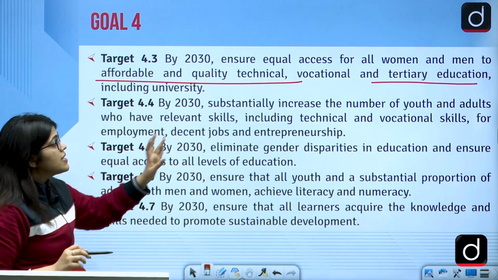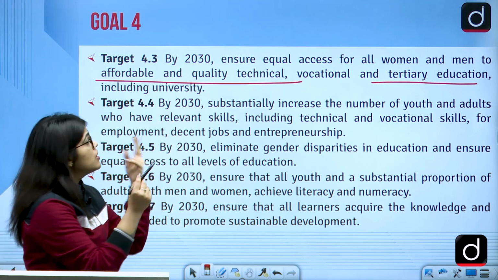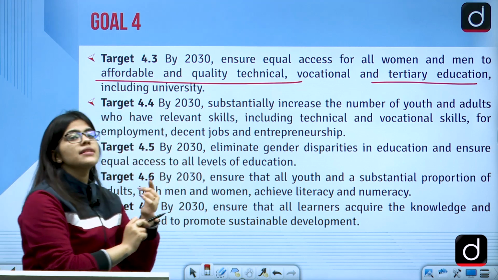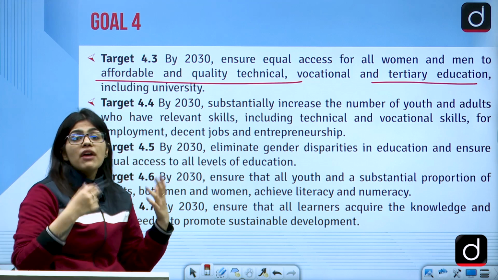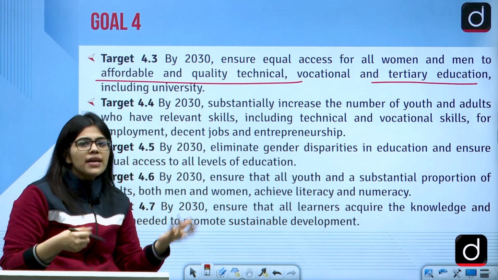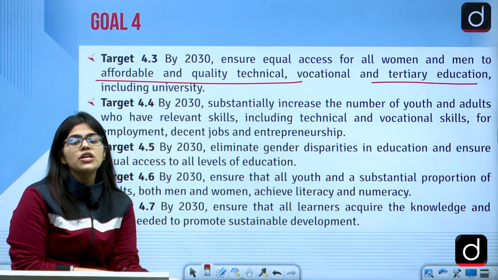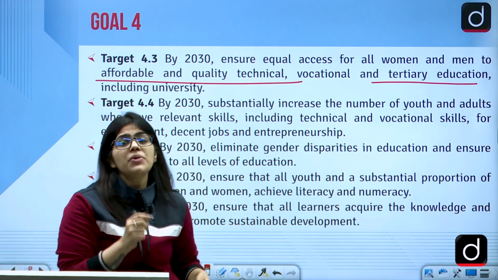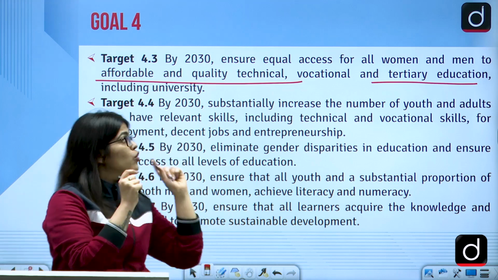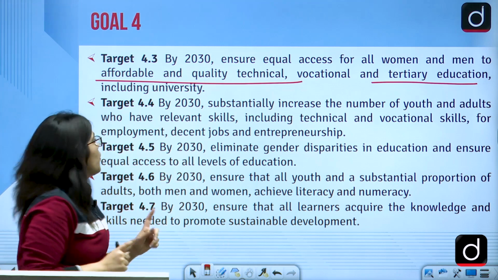There would be all these different universities that will now be talking about the technical education, the vocationalization and the tertiary sector education would also be given. Like, we have courses like tourism now, banking, tourism, all of these things would be promoted. Not only bookish knowledge is needed. All these things are talked about in your NEP 2020. That is why goal 4 and NEP 2020, both of these two things are important.